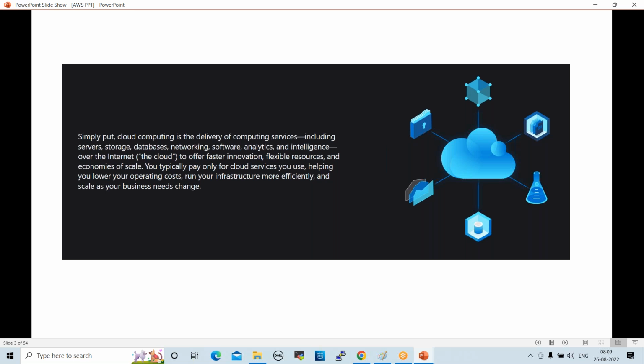For example, when we use a server from 9 a.m. to 6 p.m., for those 9 hours only we have to pay the bills. Whatever servers and storage we use, we pay for the usage. So this cloud infrastructure is on-demand infrastructure. What is on-demand? Whenever needed, it should be available immediately.